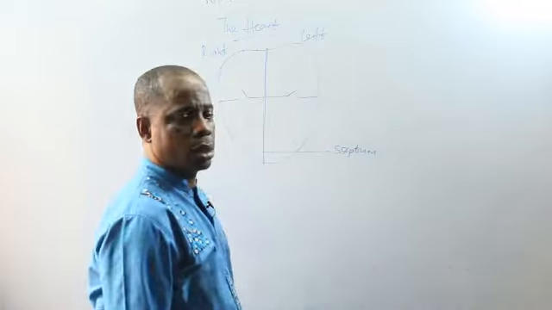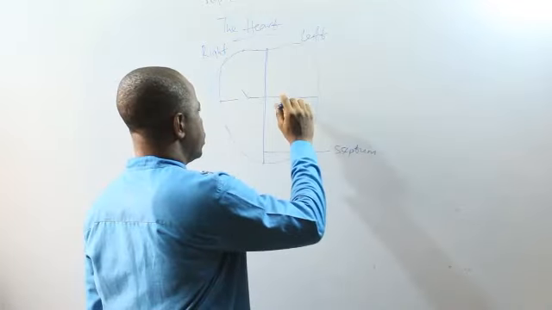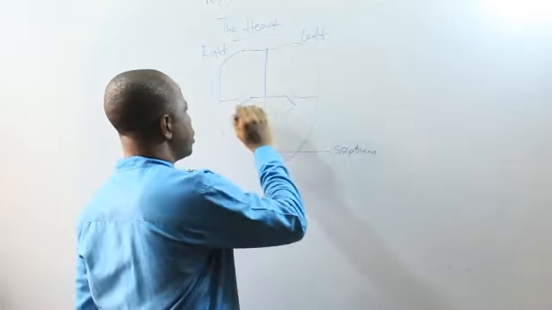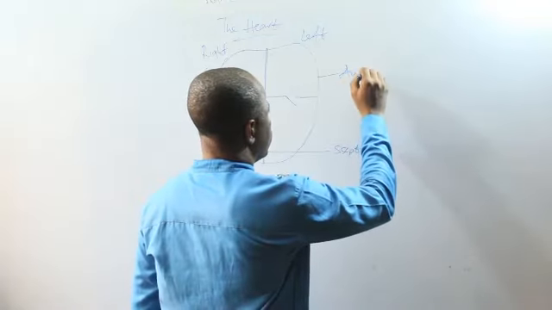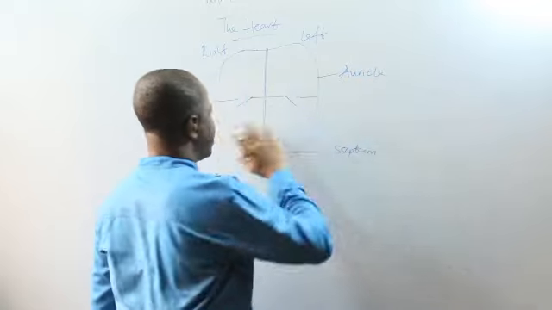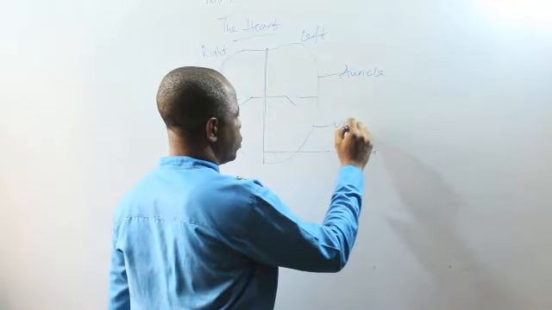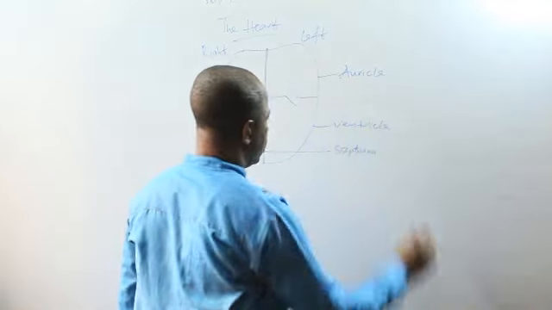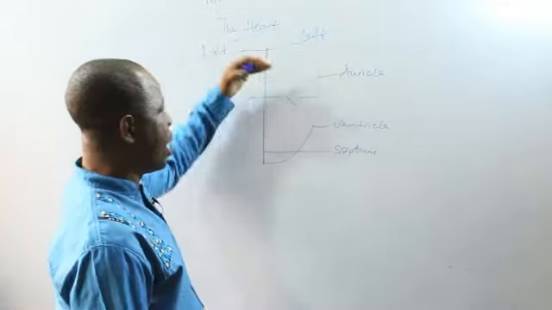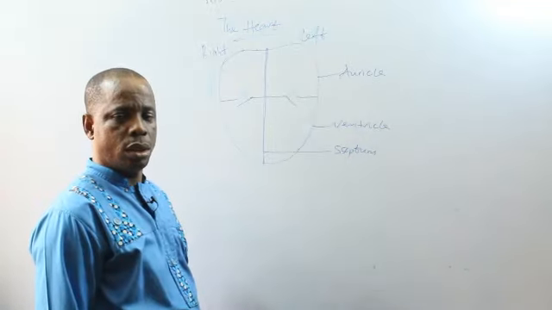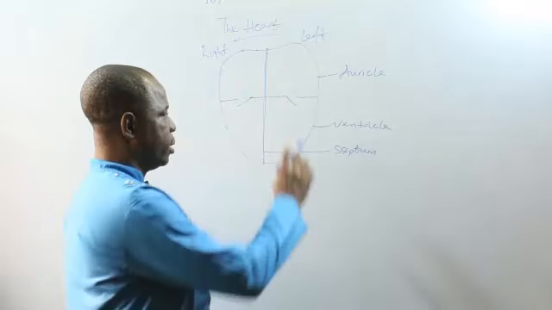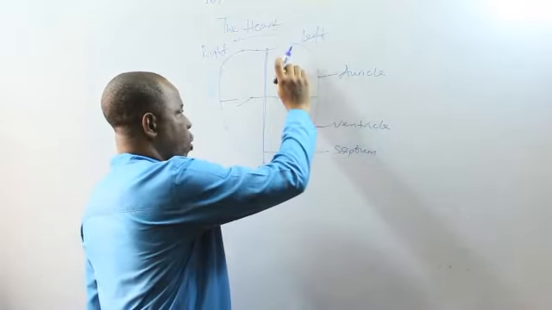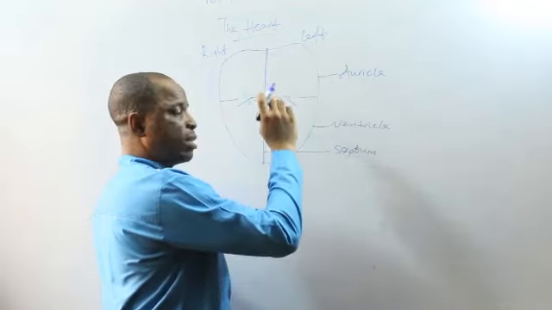The upper part is called the auricles, while the lower parts are called the ventricles. But you do have communication between the upper and lower halves. This communication is guarded by what we call the valves. These valves allow blood to flow from the upper part, auricle, to the ventricle, and not vice versa.